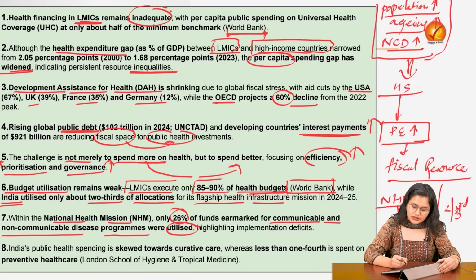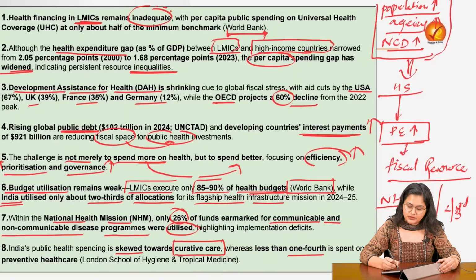Now coming to the skewed nature of our spending, which is highly tilted towards curative care, where less than 1/4 of our spending, which means less than 25%, we are spending on preventive health care. So why is preventive health care so important?